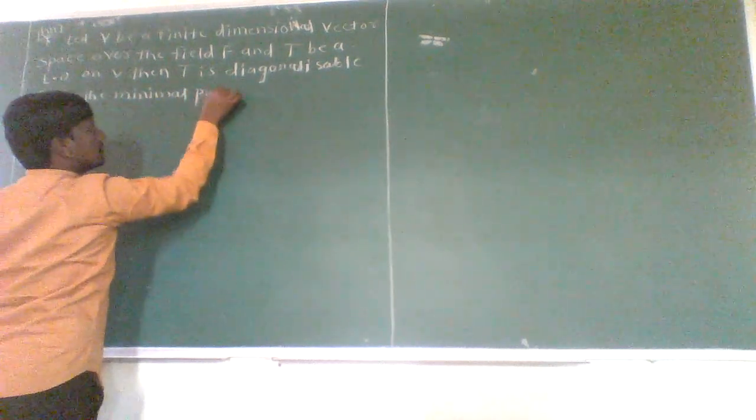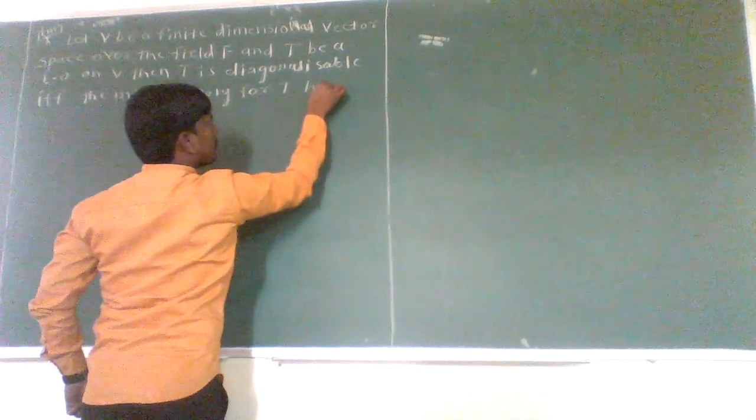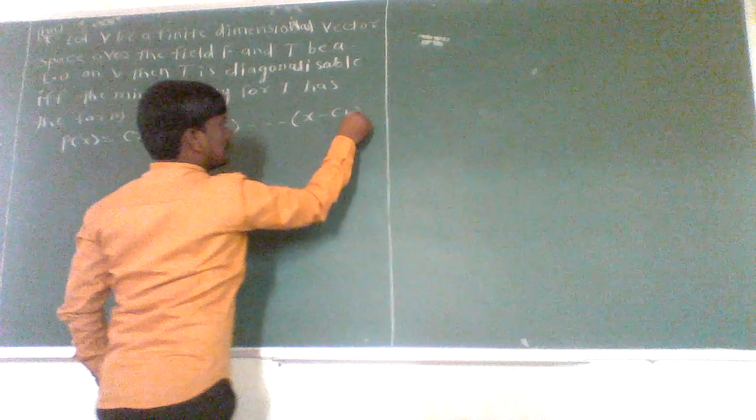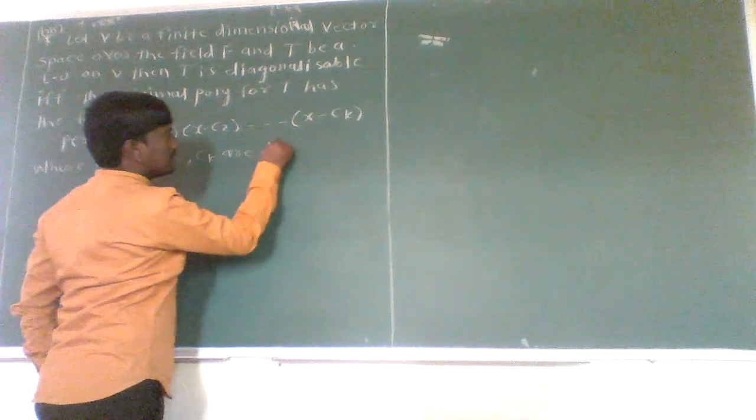if and only if the minimal polynomial for T has the form, that is, the minimal polynomial for linear operator T is nothing but x minus c1 into x minus c2 up to so on x minus ck, where c1, c2 to so on ck are distinct elements of field F, distinct characteristic values of linear operator T.